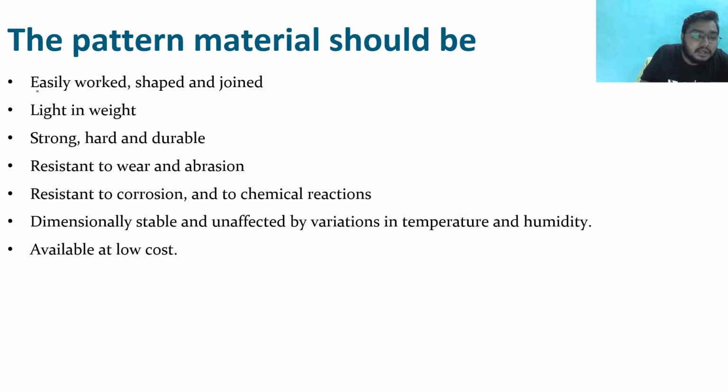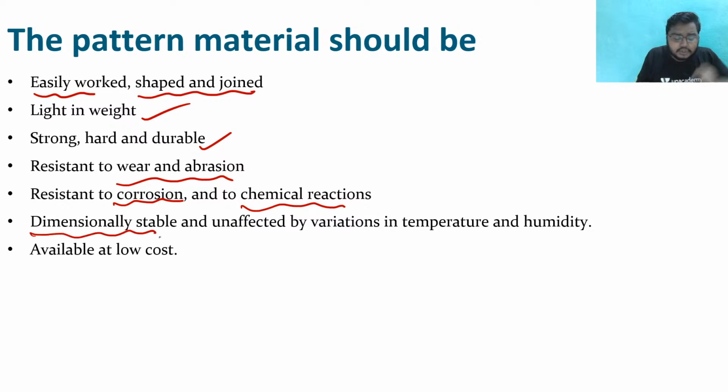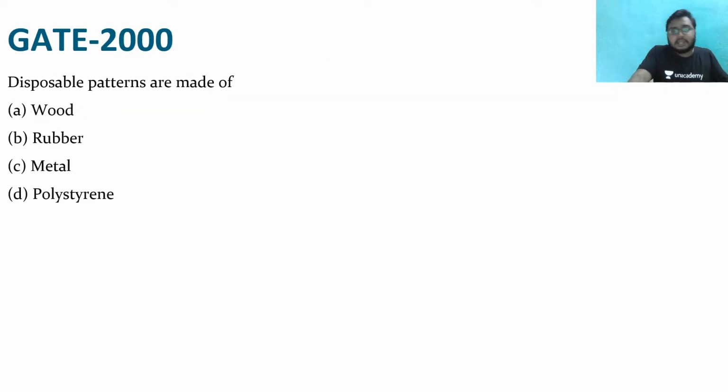Pattern materials should be easily worked, shaped and joined, very light in weight, strong, hard and durable, resistant to wear and abrasions, any abrasions and any wear and tear. So these are the properties it should have. Apart from that, it should be resistant to corrosion and chemical reactions. These things are very important. And it should be dimensionally stable, with no effect on dimensions from temperature and humidity, and it should be cheaper, available at low cost. So these are the materials, right?